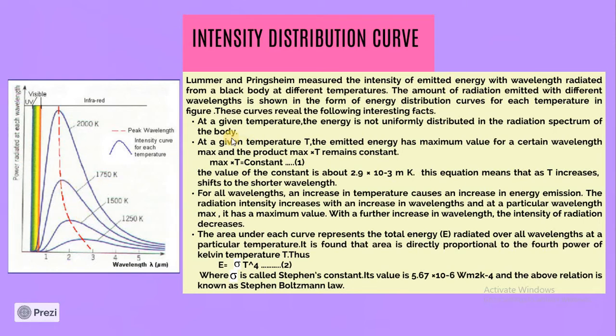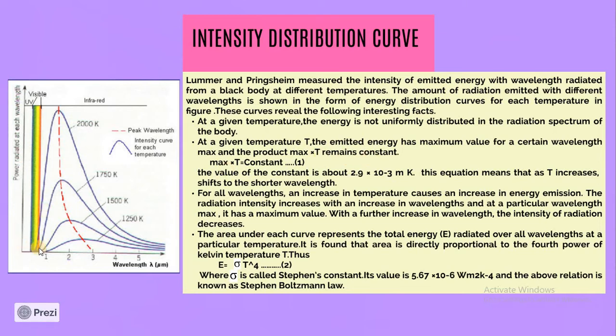It was found that at a given temperature, the energy is not uniformly distributed in the radiation spectrum of the body. As you can see, it is not for a particular temperature, it is varying. At a given temperature, the emitted energy has a maximum value at a certain wavelength, and the product of λ maximum and T remains constant.